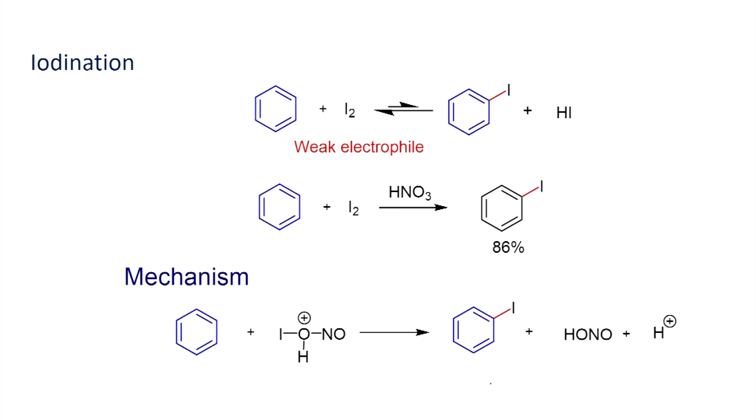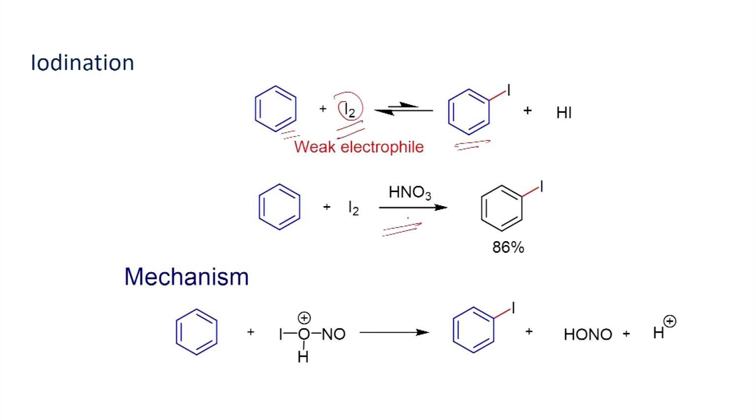You can carry out the reaction with molecular chlorine and bromine. However, when you go for the reaction with iodine, it is a very weak electrophile compared to molecular chlorine and bromine. So, as soon as you react and form the iodobenzene and hydrogen iodide, the reaction is very less effective, it goes back, it is a reversible reaction.